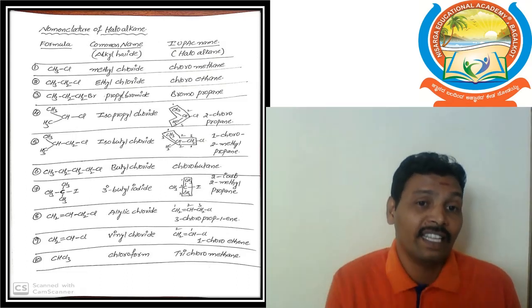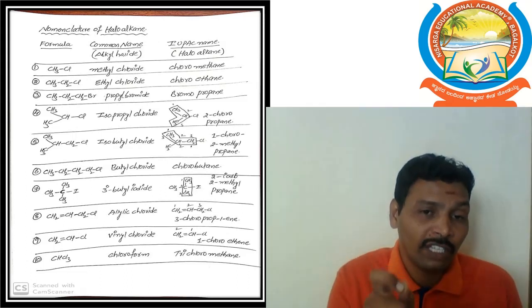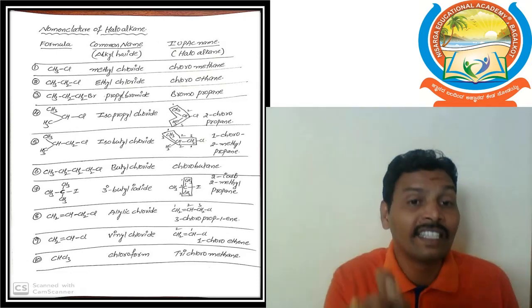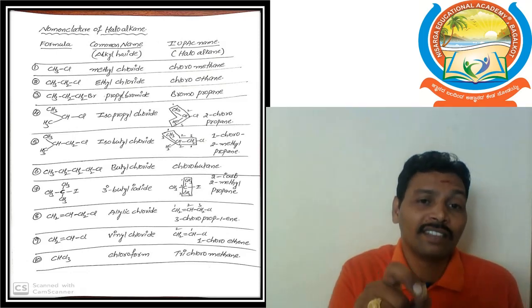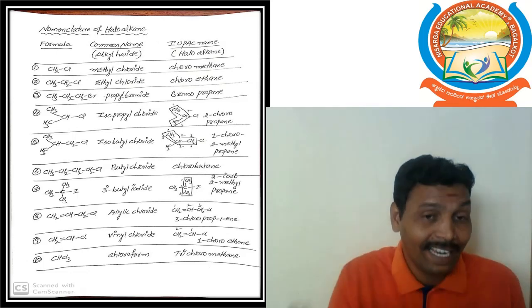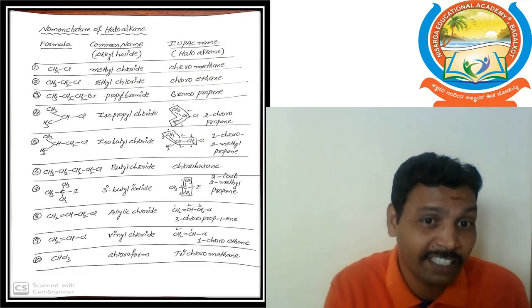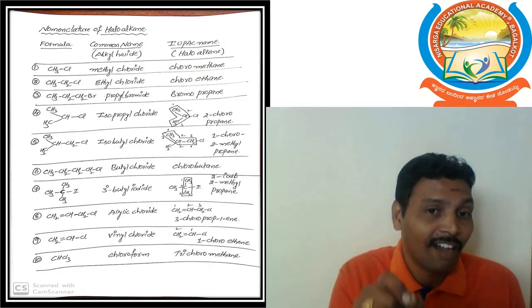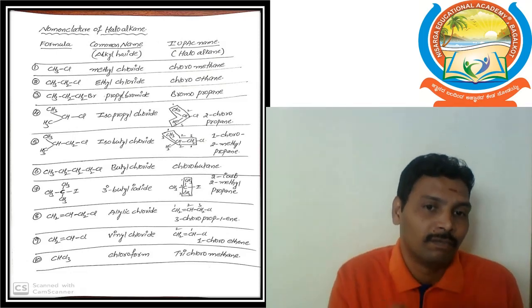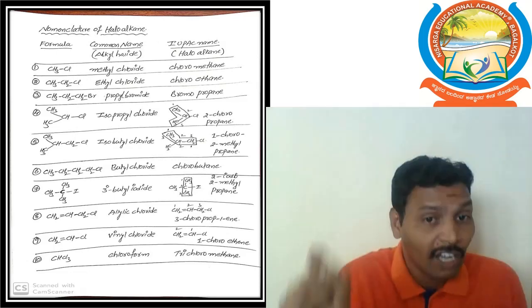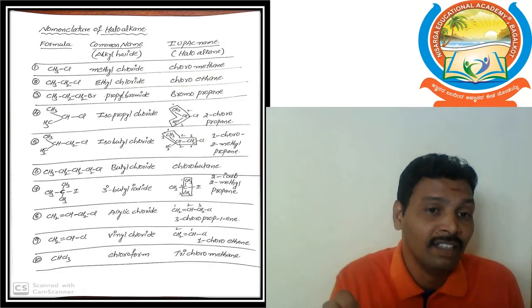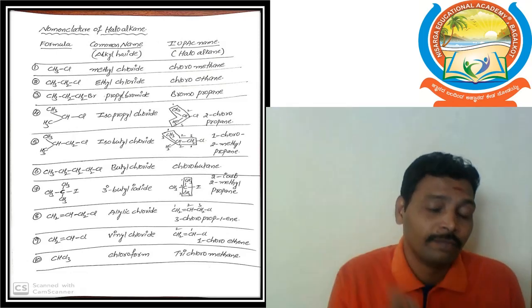Next, for the IUPAC name, we use haloalkane. Halo means the halogen atom name. Alkane: in this also alk means the root word, that is the number of carbon atoms. So not only here, throughout organic chemistry, wherever we get alk, we use the root word.